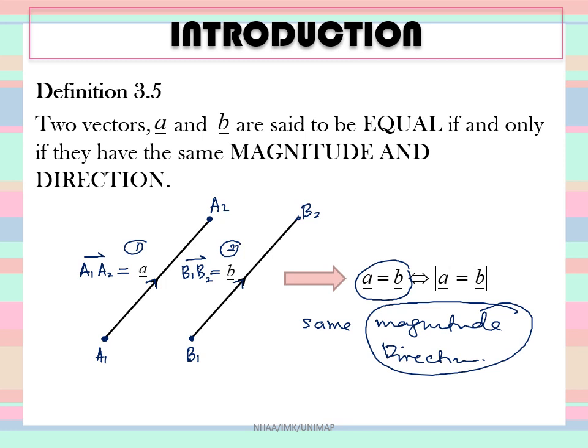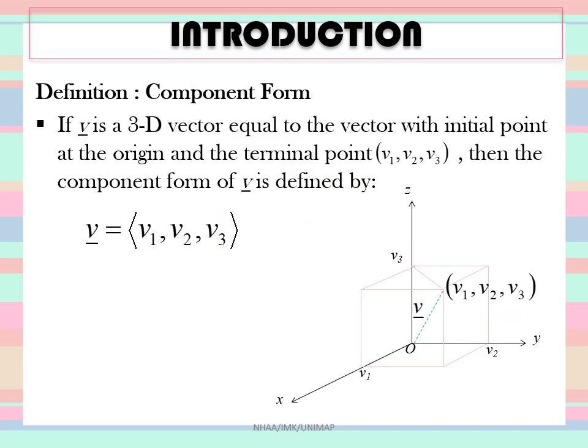If they have the same direction but different magnitude, they are also not equal. A and B are equal if and only if they have the same magnitude and the same direction. Understood? Please listen carefully to my explanation.